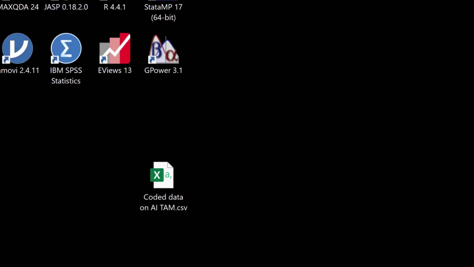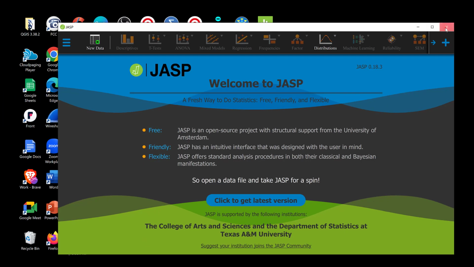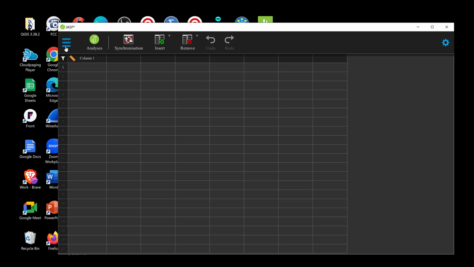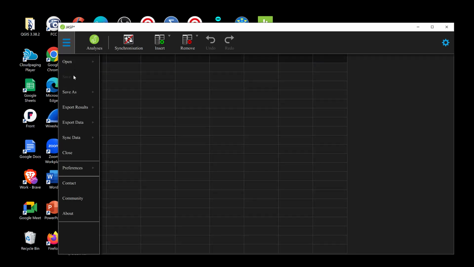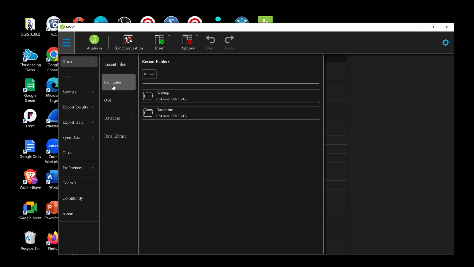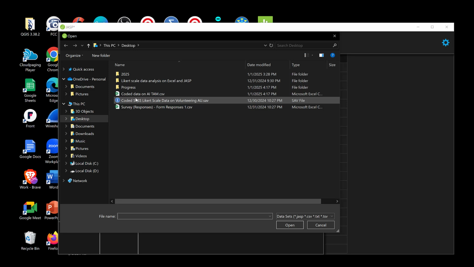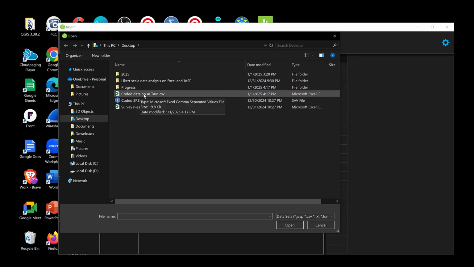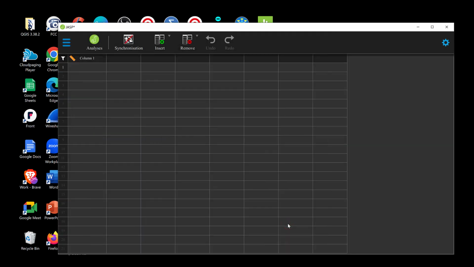So I will just open the software. Here is the software. I have two windows there, so I will open just one, and I go to new data, and here I go to this hamburger menu and then open, and then I will choose computer, desktop, and then I will navigate the desktop. You see here, so this is the desktop, this is the directory, this PC desktop, and this is where the data is located. So coded data EI TAM CSV. So I will open it, and then it will be displayed.